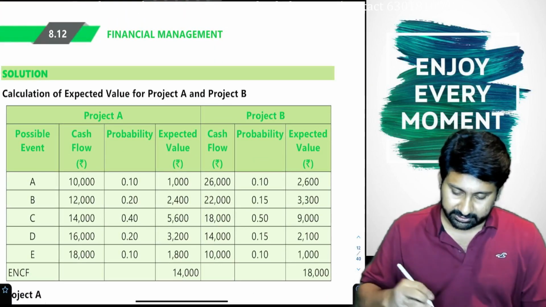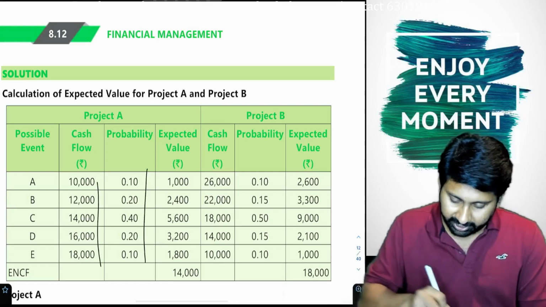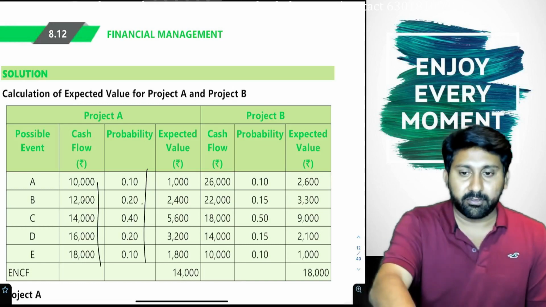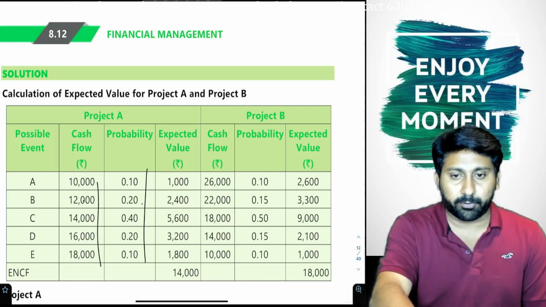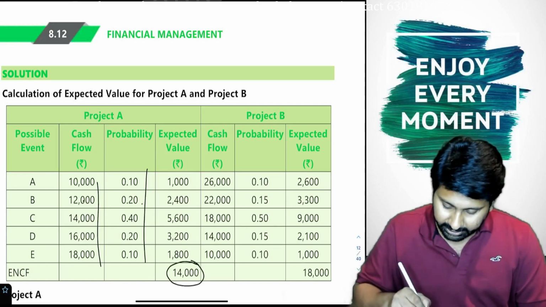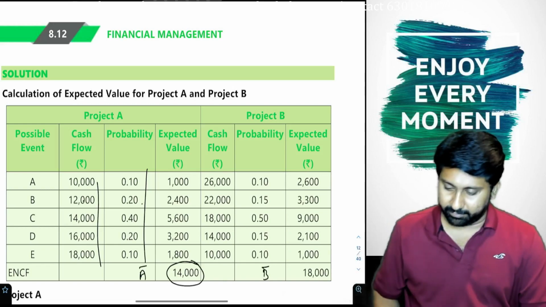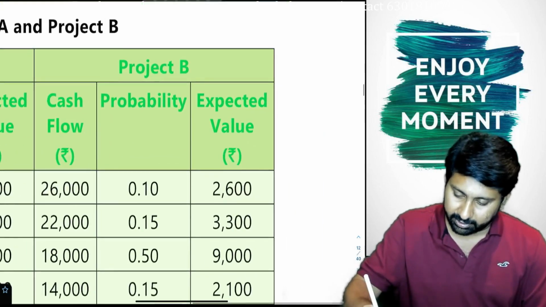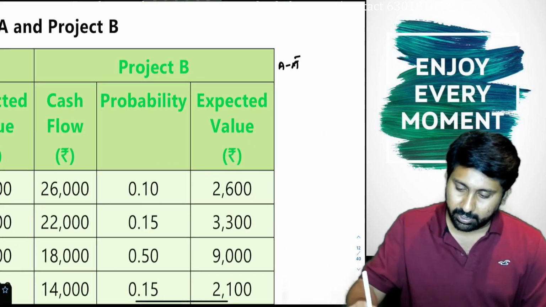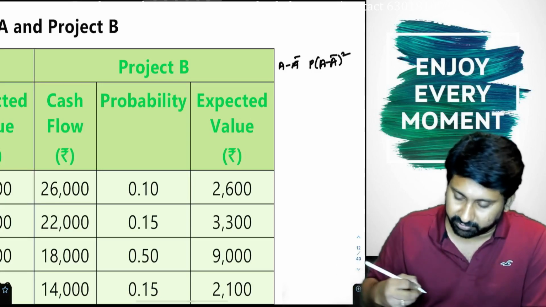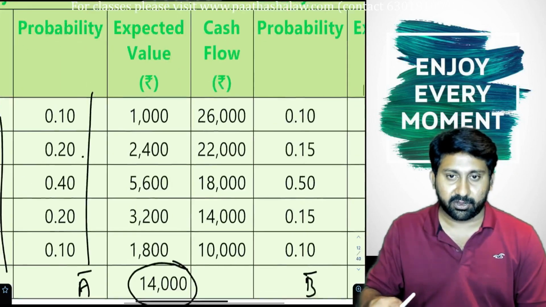First, two projects, cash flow taken, probability taken, multiplied. 10,000 into 0.1, 12,000 into 0.2, 2,400, 14,000 into 0.4, 5,600, 16,000 into 0.2, 3,200. All these they calculated. This is the A bar. This is B bar. What we need to do? A bar minus B bar, and P into A minus A bar the whole square. I will do directly here itself.